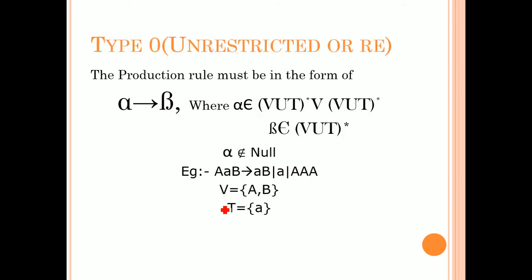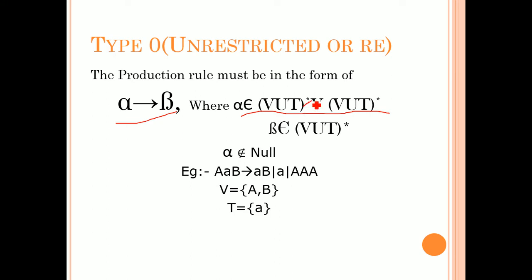Okay, next, coming to what is type 0, which is nothing but unrestricted or recursively enumerable languages. As I already told, the change in all these grammars is in their production rule. So in unrestricted grammar, the production rule is in the form of alpha tends to beta, where alpha belongs to, this is what we can call the Kleene closure.